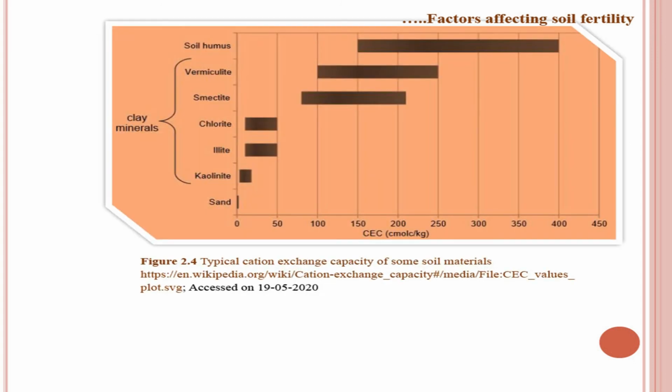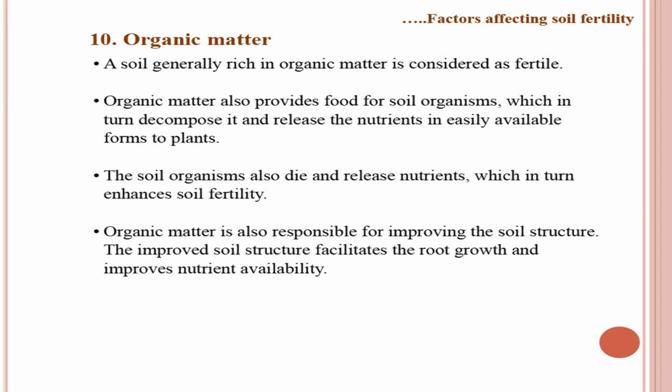So, you can see the next picture here, that in this picture you can see the cation exchange capacity of different minerals compared to humus. Humus has 150 to 400 milliequivalents or centimoles of the cation exchange capacity. However, vermiculite has 100 to 250 and chlorite has 0 to 50 and so on. Kaolinite is having the least cation exchange capacity. Humus acts as a colloidal material and it increases cation exchange capacity. Therefore, the fertility of soil is high if we have more organic matter in the soil.